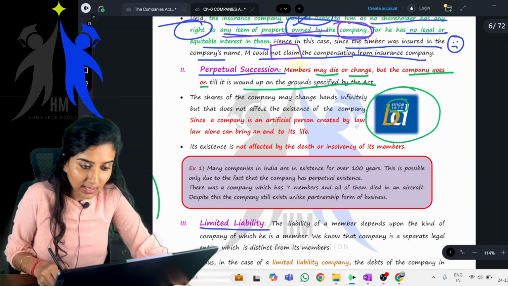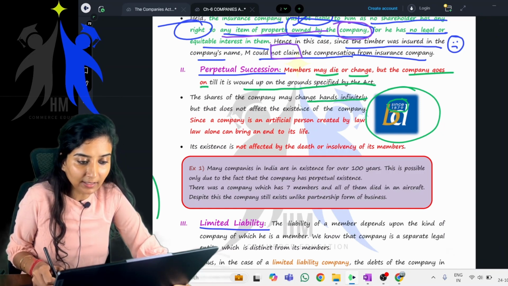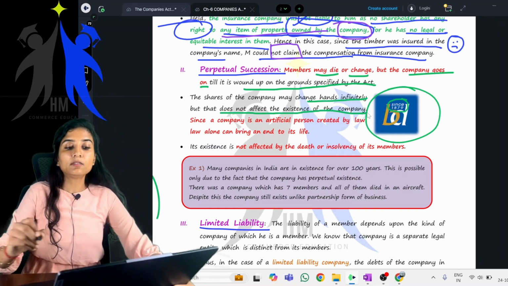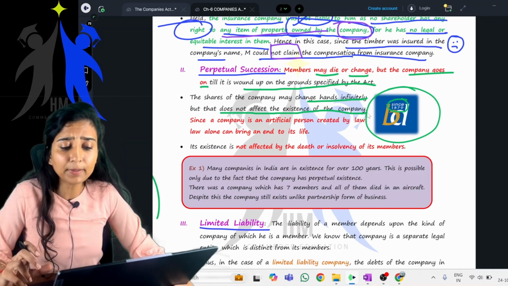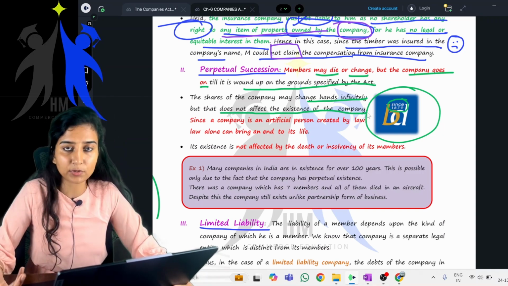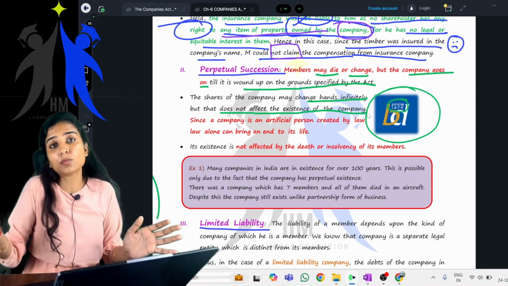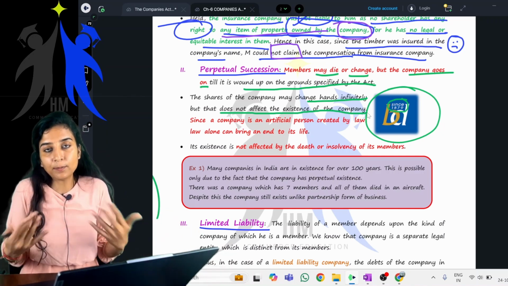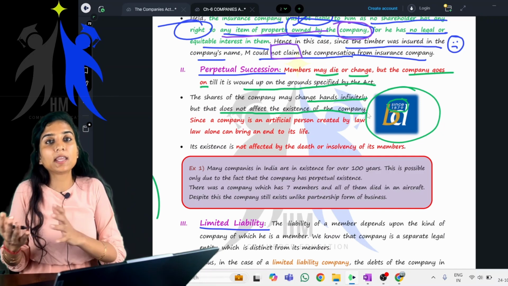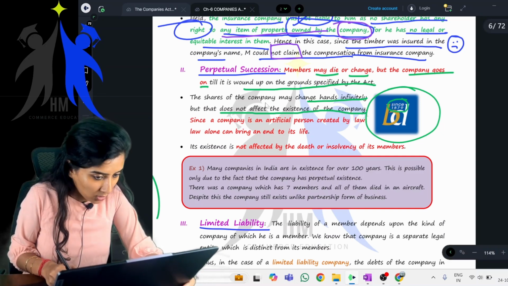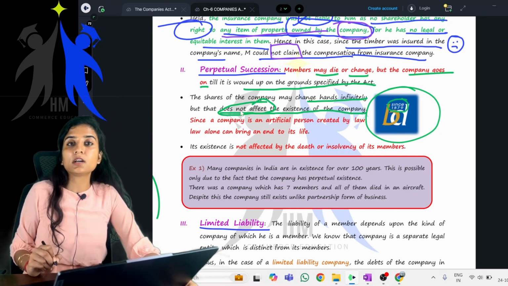The shares of the company may change hands indefinitely, but that does not affect the existence of the company, even though the shares change hands a number of times. Today I hold the shares, tomorrow some other person holds the shares, the day after tomorrow someone else. Over a period of time the shares might change hands indefinitely, but that does not affect the existence of the company.